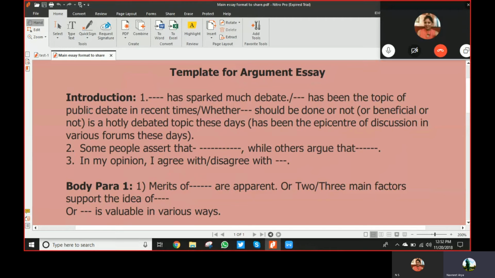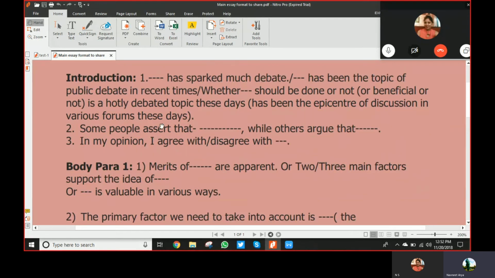You should use this template in case you think your English is not good, but I consider that you do have proper control over the language, so you should read this as well as make use of your own sentences. Homework should be given to school students or not has sparked much debate, or has been the topic of public debate in recent times. So this is paraphrasing. Otherwise, you can also make your own sentences. You just have to create a platform to write. Then look at the second sentence. The second sentence is called the general statement.